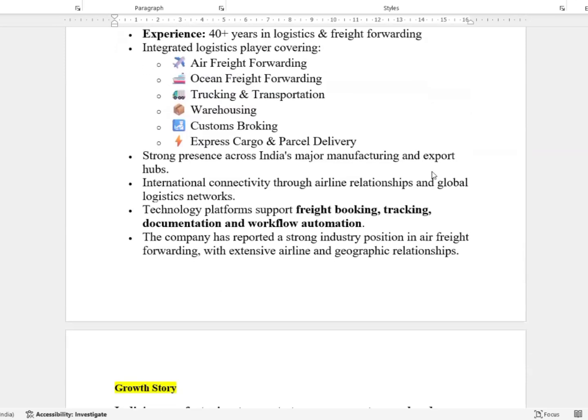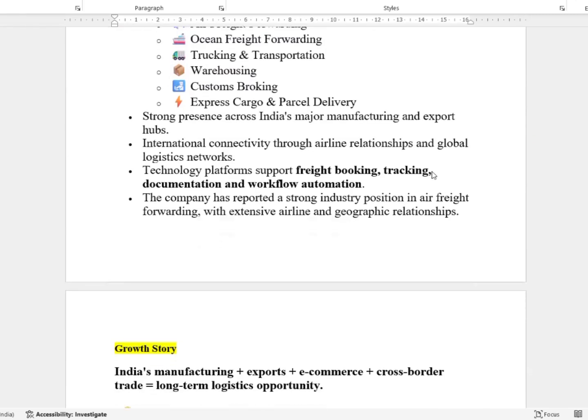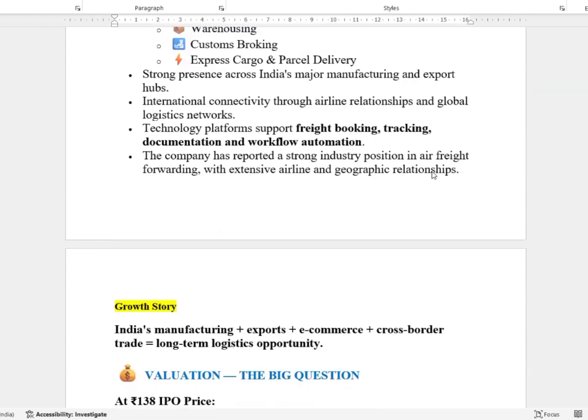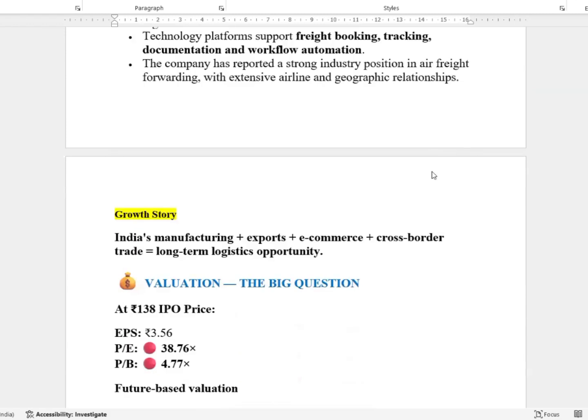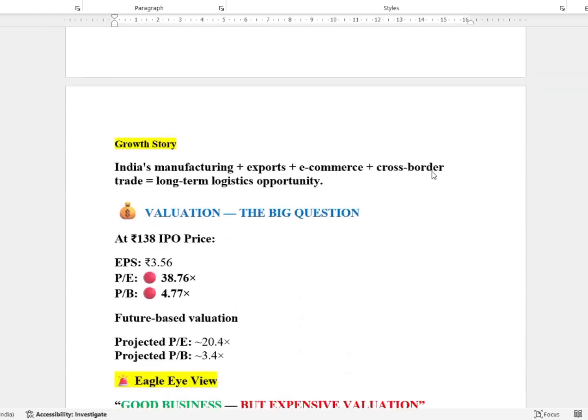Strong presence across India, major manufacturing and export hubs, international connectivity through airline relationships and a global logistics network, and a technology platform supporting freight booking, tracking, documentation, and workflow automation. The company has reported a strong industry position in air freight forwarding with extensive airline and geographic relationships. Growth story: India's manufacturing plus exports plus e-commerce plus cross-border trade equals long-term logistics opportunity.